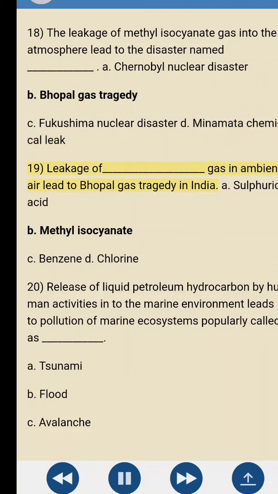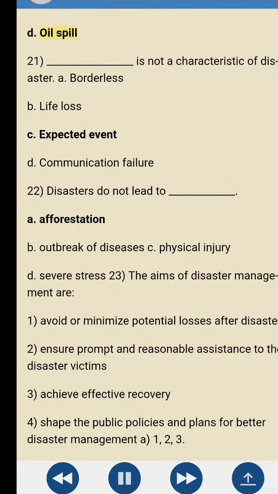19. Leakage of blank gas in ambient air led to the Bhopal gas tragedy in India. A. Sulfuric acid. B. Methyl isocyanate. C. Benzene. D. Chlorine. 20. Release of liquid petroleum hydrocarbon by human activities into the marine environment leads to pollution of marine ecosystems, popularly called blank. A. Tsunami. B. Flood. C. Avalanche. D. Oil spill.